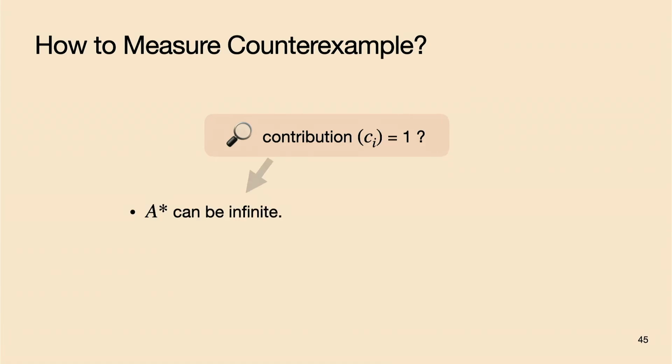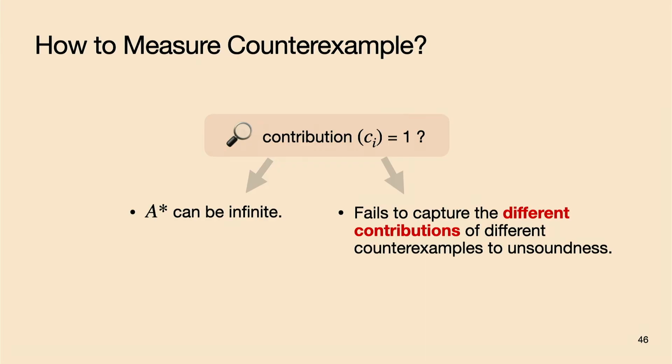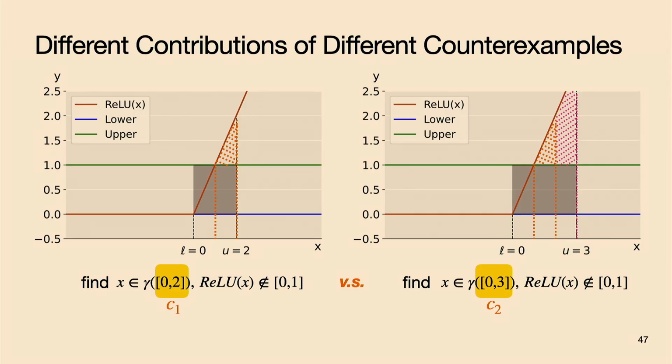We cannot, due to two reasons. The first one is that A star could be infinite. If we let the contribution of each element equal 1, then the problem is reduced to counting the number of counterexamples, which is actually infeasible. The second reason, which is more important, is that it will fail to capture the different contributions of different counterexamples to the unsoundness. We can better understand the different contributions by looking at these two examples.